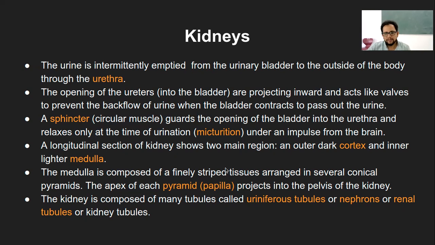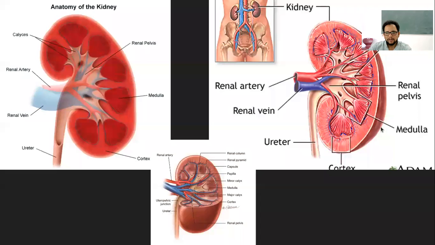And of course, this fact you would know: kidneys are composed of many tubules, what we call simply nephrons, and they have different names: uriniferous tubules, renal tubules, and kidney tubules. All of these ultimately mean the nephron. And nephrons are the structural as well as the functional unit of the kidneys. So that way, this is the basic description of the kidney.